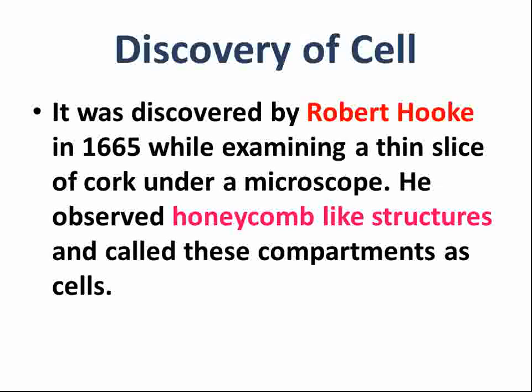When he observed that slice of cork under a microscope, he noticed honeycomb-like structures. What type of structures? Honeycomb-like structures. And he called these compartments cells.